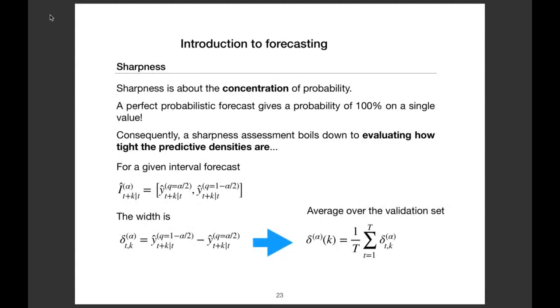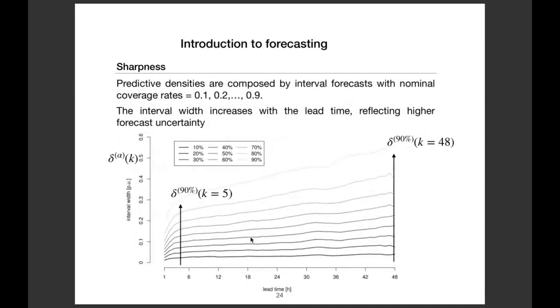Then if we want to assess the sharpness, we can compute another metric, that is the width. To do that, you just compute the extreme quantiles, for instance the 90% quantile minus the 10% quantile. You plot this, and you see how it looks.